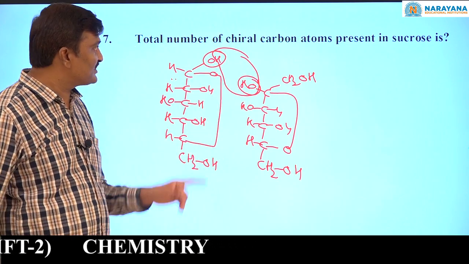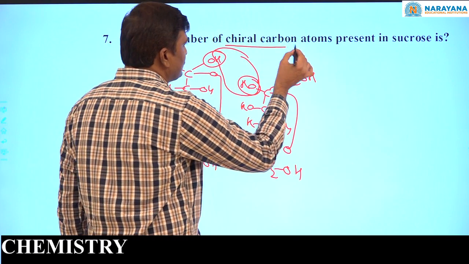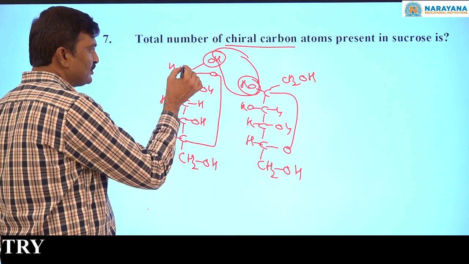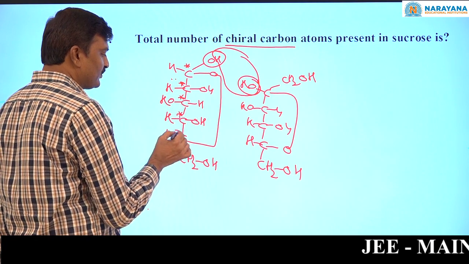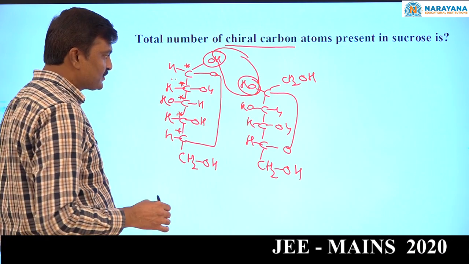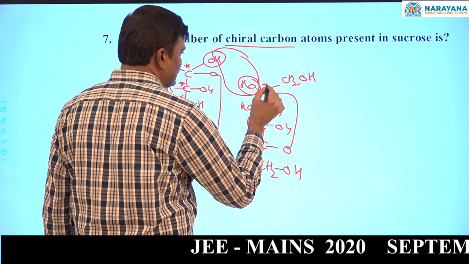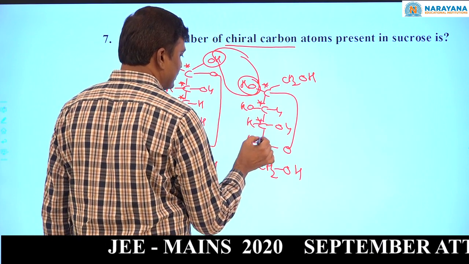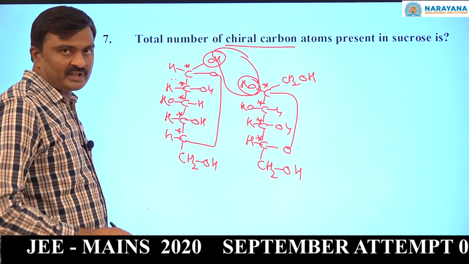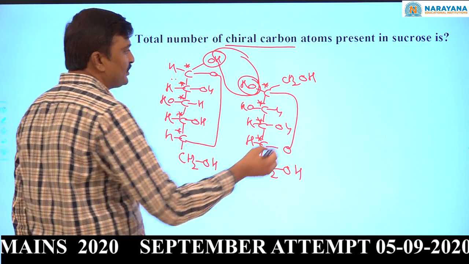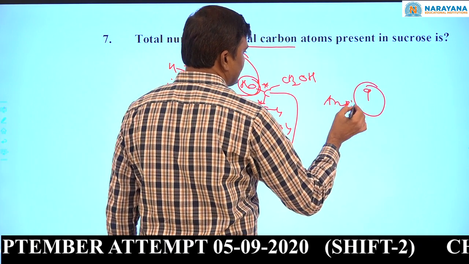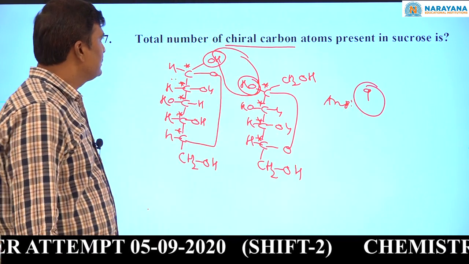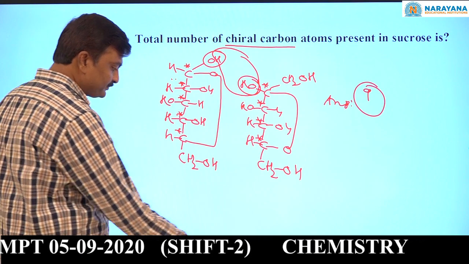Now our question is, how many chiral carbons are present? In this glucose, 1, 2, 3, 4, 5. 5 chiral carbons are present. In this fructose, 1, 2, 3, 4. 4 chiral carbons are present. 5 plus 4, 9. So what is the answer? The answer is 9 for this question. Now come to the next question.